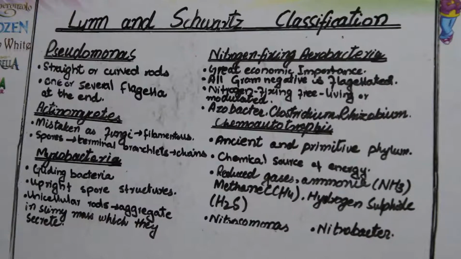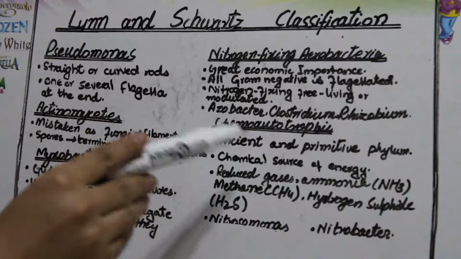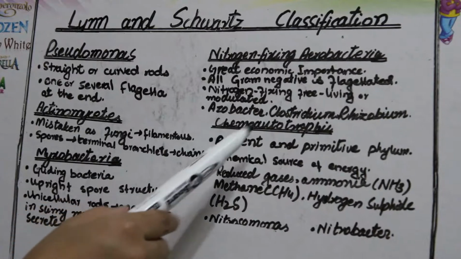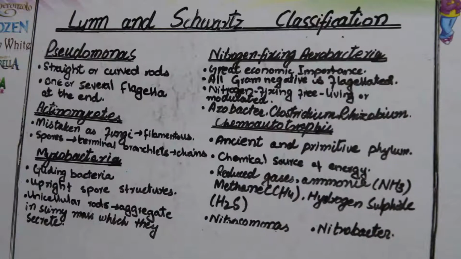And the last one is the chemoautotrophic bacteria. As their name shows, chemo means chemical. So they have a chemical energy source. These are the most ancient and primitive type of bacteria present on this earth.